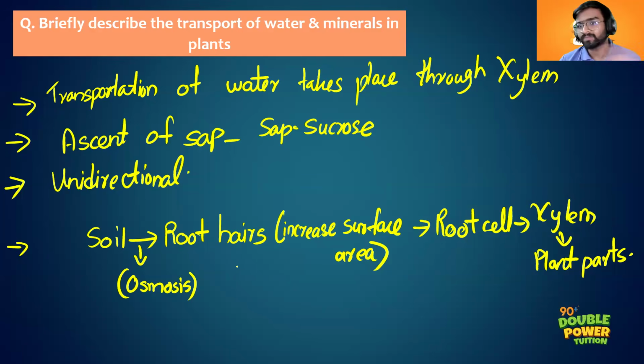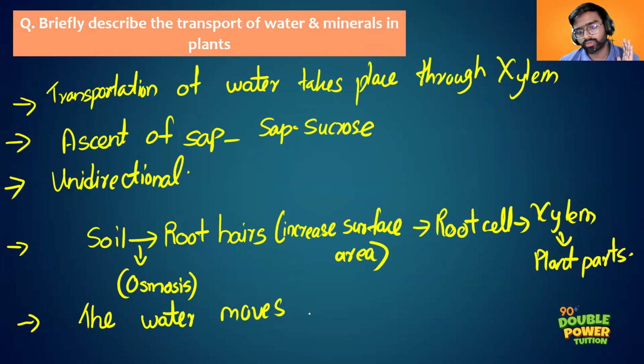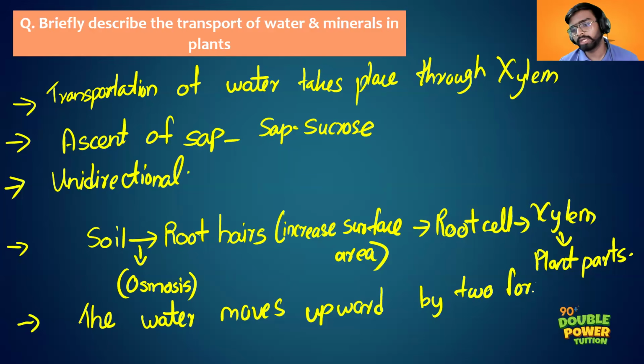Then the flow chart is over, right? Then we can say the upward movement in xylem is guided by two forces. The water moves upward through the xylem with the help of two forces: during the day, transpiration pull, and during the night, root pressure. By two forces. How can you write it here?